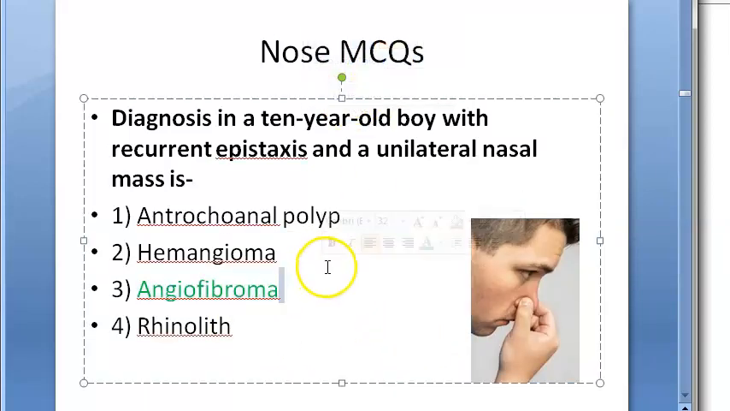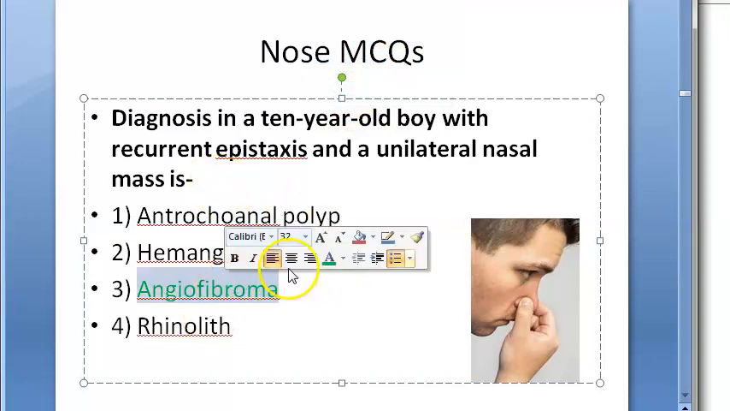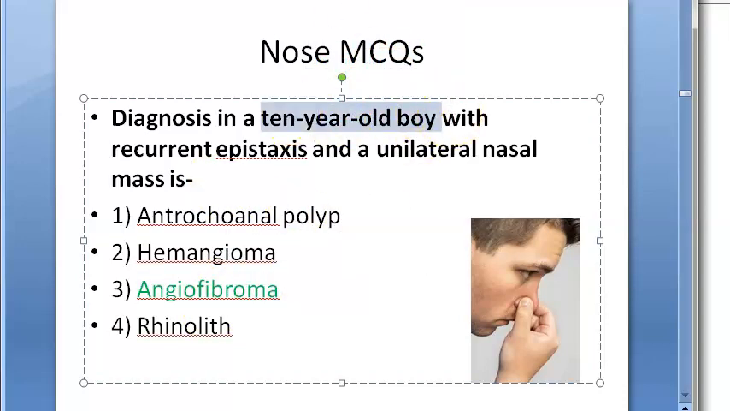Okay, so this is angiofibroma. A 10-year-old boy with recurrent epistaxis and a unilateral nasal mass. The mass is unilateral. Okay. Actually, we have studied juvenile nasopharyngeal angiofibroma.